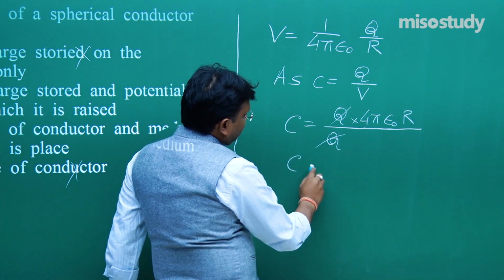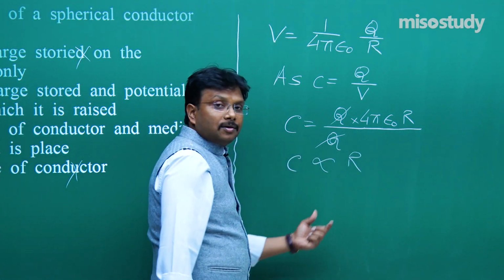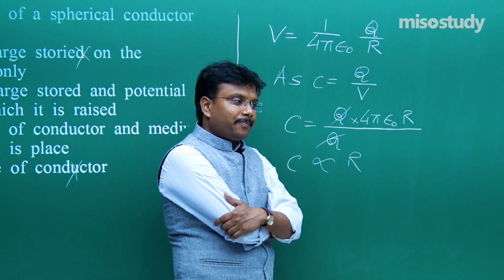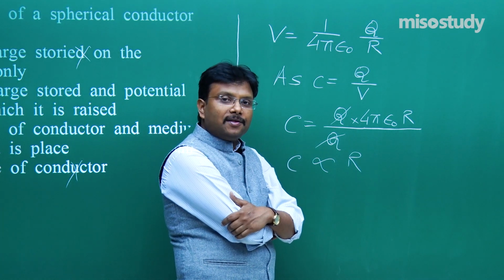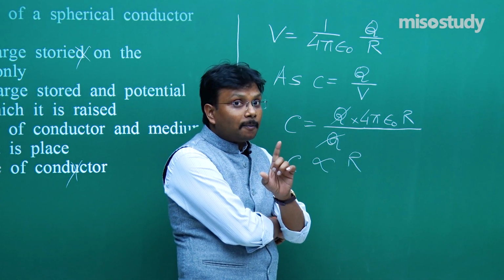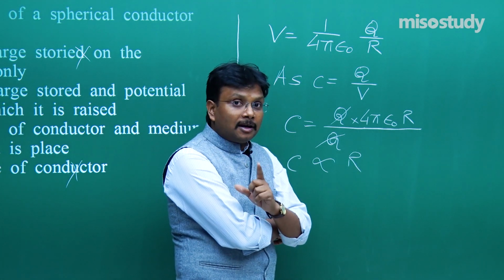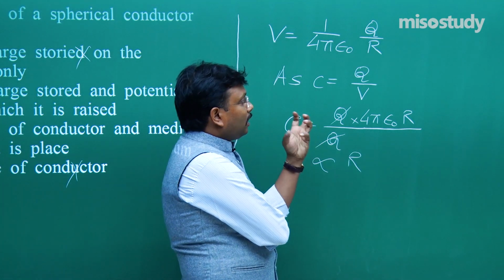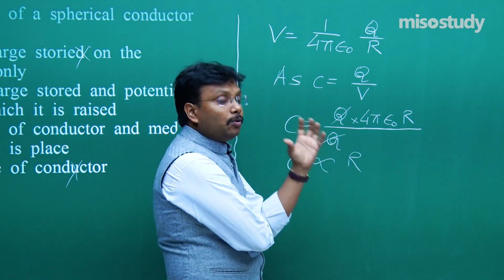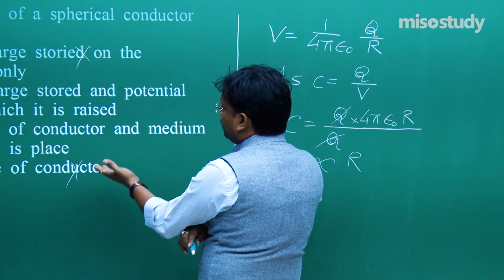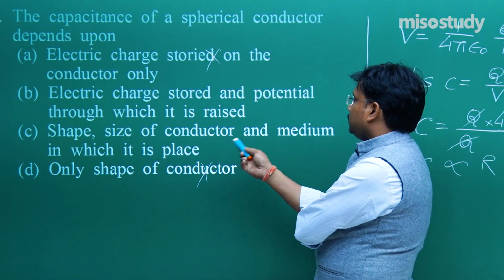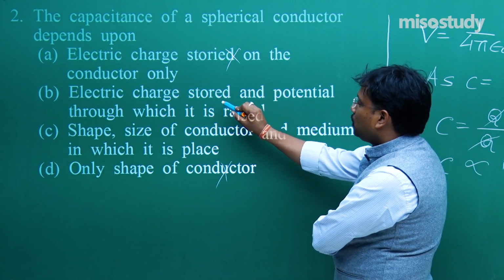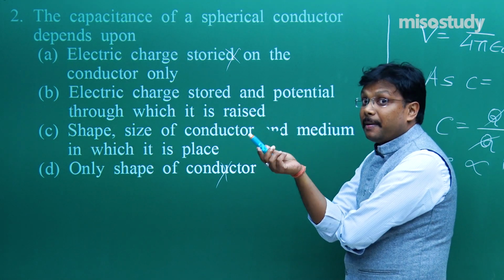So now C is directly proportional to R, size. One more aspect: during the discussion of this chapter, capacitance, I explained to you parallel plate capacitor, spherical, cylindrical. It means shape is also important. Fine. So the best correct option out of these two, because A and D we already discarded, is C, the best correct option, because Q and V are indirect parameters.